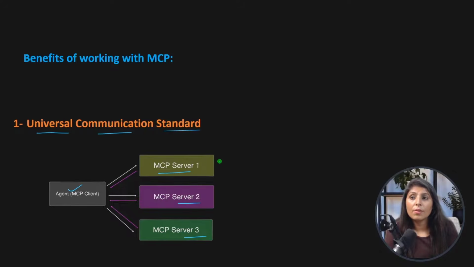Let's say MCP server 1 is the server of one company. Let's say we want to use some services of Google, so we are using Google's MCP server. Then let's say we want to search something from websites, so for that we have another MCP server with the name of web MCP.